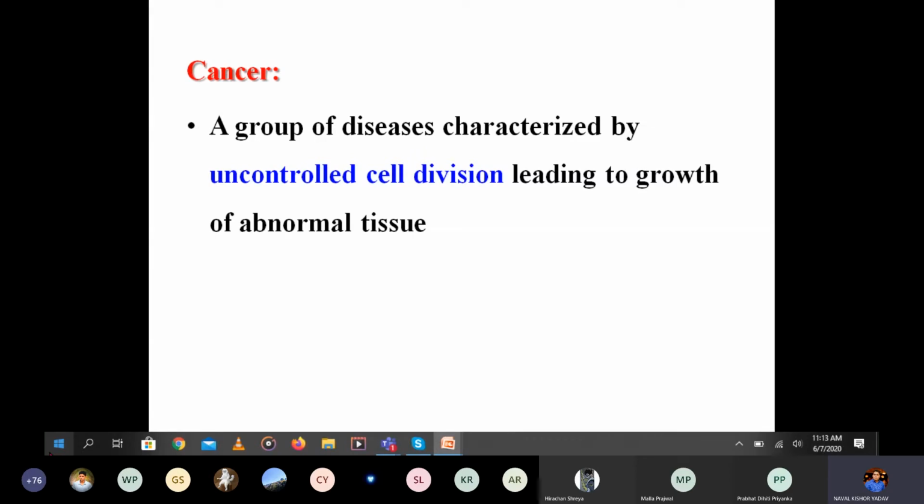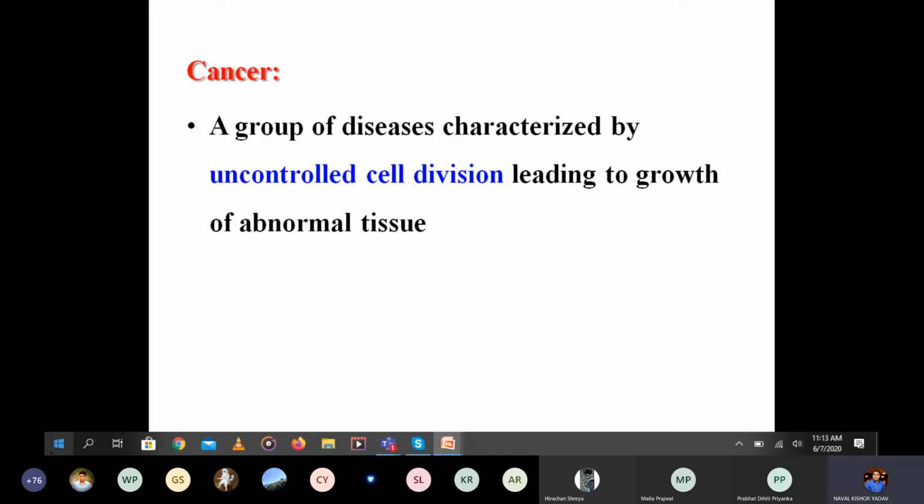But in the case of cancer, there is a loss of control of cellular growth and development. Just remember, loss of control of cellular growth and development finally leads to the excessive proliferation of cells, and that can spread to other tissue.